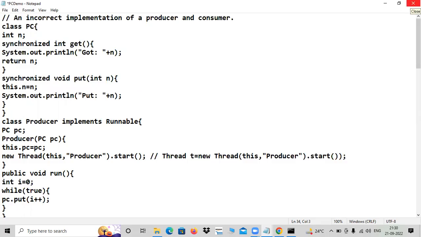Some calling arrangement should be there, like wait. If the producer has not produced any product, he should ask the consumer to wait, and the consumer keeps on waiting till the notification comes. For example, your exams are there one month before, or 15 days before, or 20 days before. At that time you asked me to wait. Okay, I waited for a week. After that, you said, okay, you can take class.